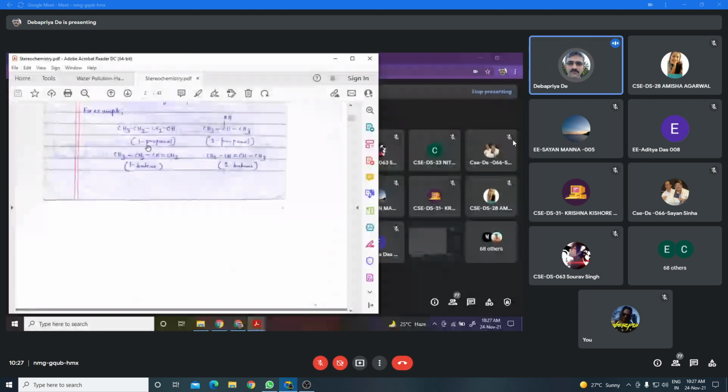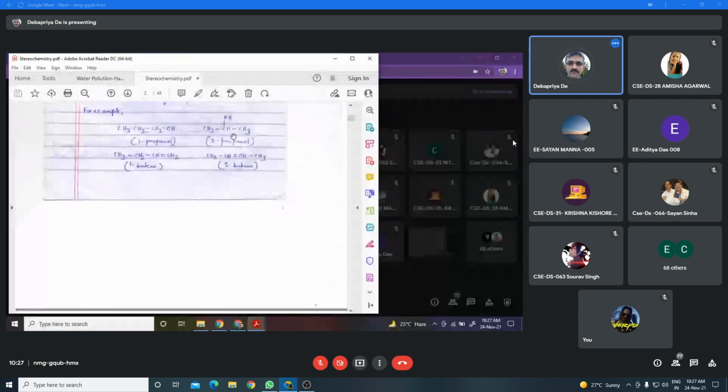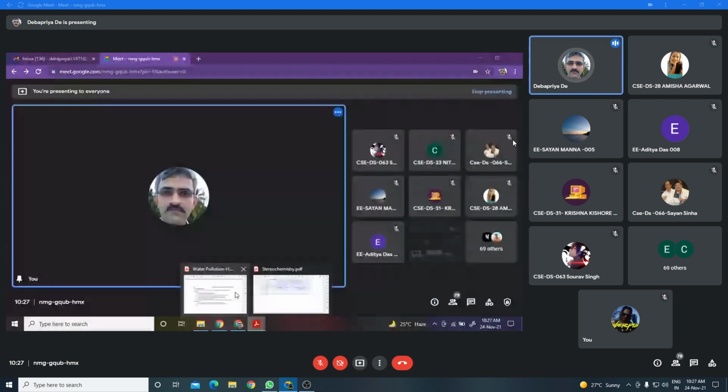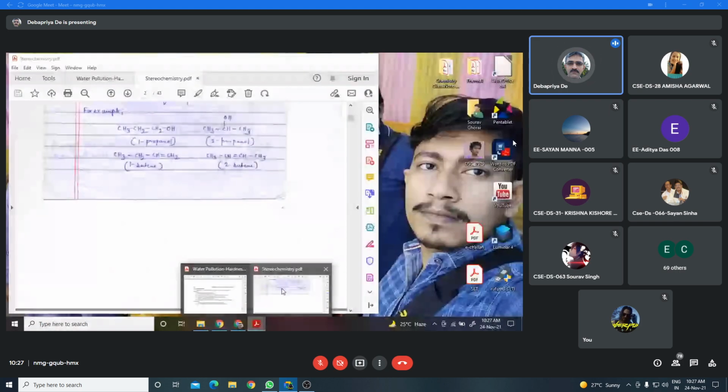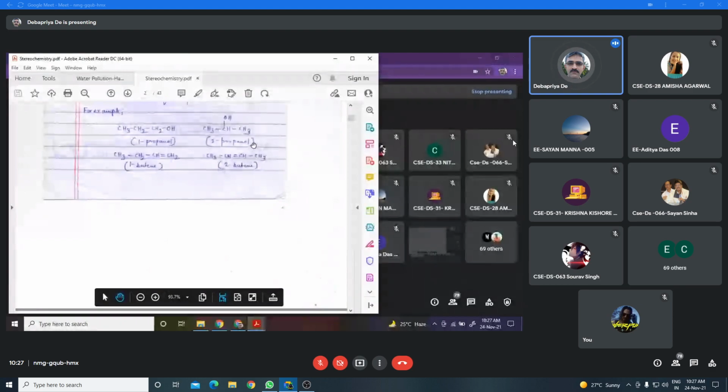If you see, the basic carbon skeleton is CH3, CH2, CH2. That means C, C, C. And here also the basic carbon skeleton is the same. But the non-carbon group changes its position from the C1 carbon to the C2 carbon. That means the hydroxyl group in 2-propanol is attached with the C2 carbon. So these types of isomers are called positional isomers, and it is called positional isomerism.